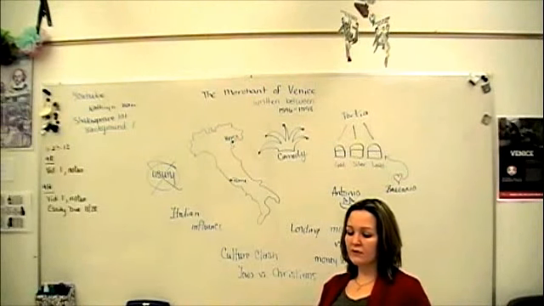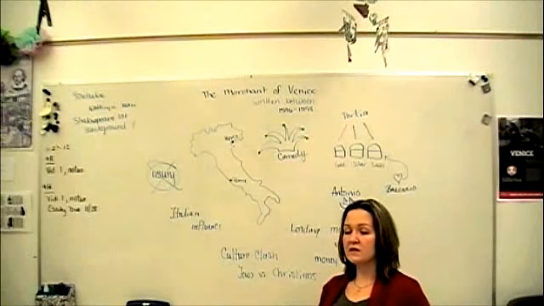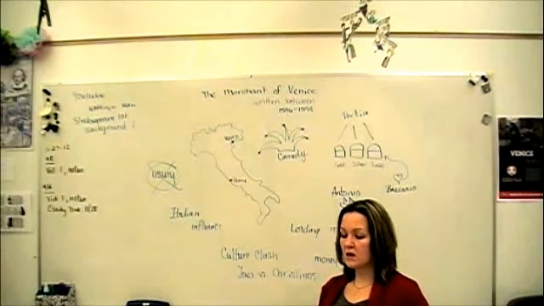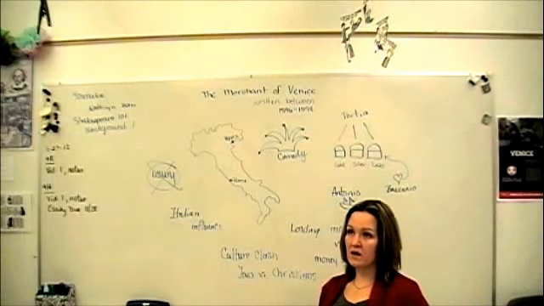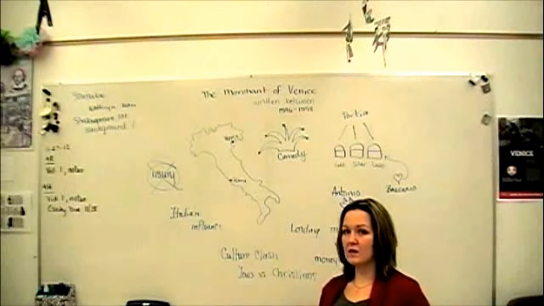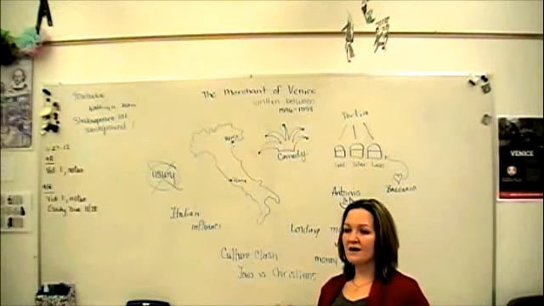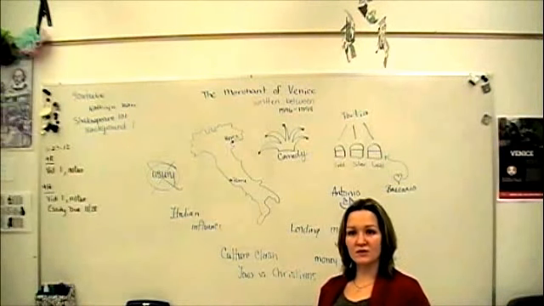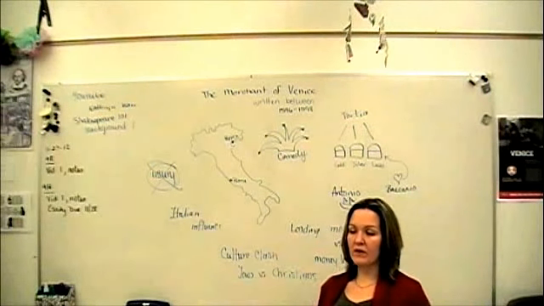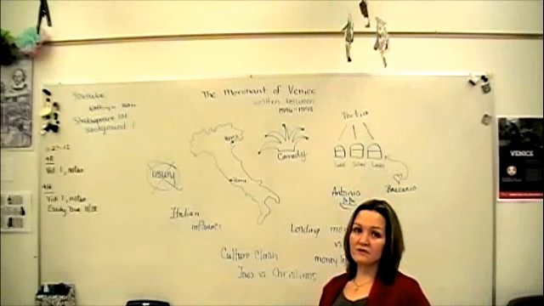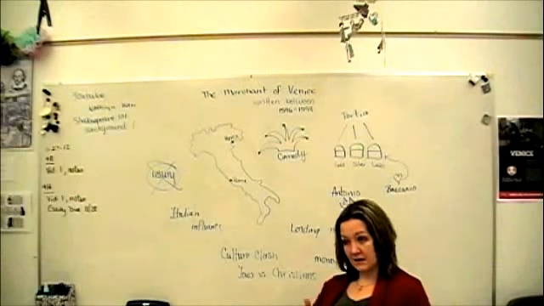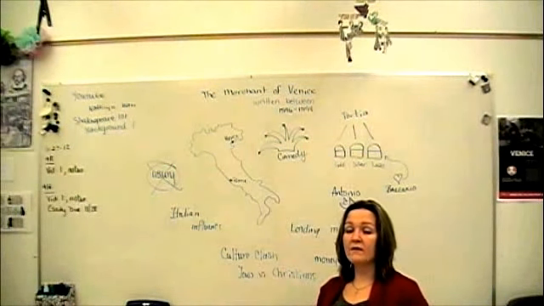This play was first performed in 1598, so later on in Shakespeare's life. The influence for this story comes from Italian folk stories. Shakespeare was influenced by many things when he wrote. Some of his plays are direct interpretations of other stories or other pieces of ancient or older writing. The Merchant of Venice happens to be based off of some old Italian folk stories. And we will talk about the language as we start to read. We will start discussing the language of Shakespeare.